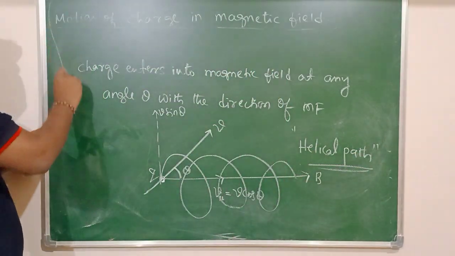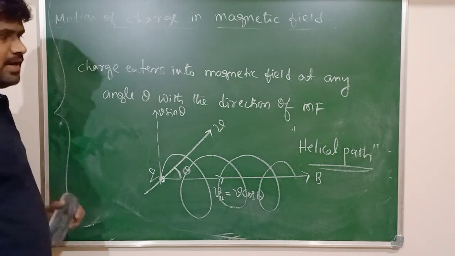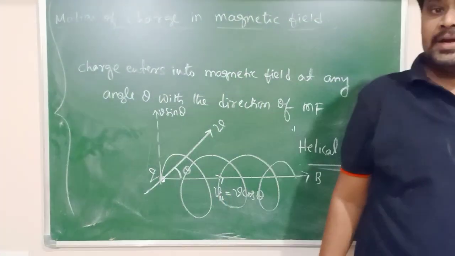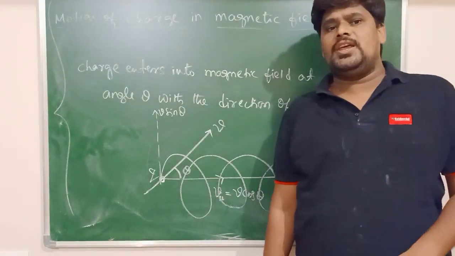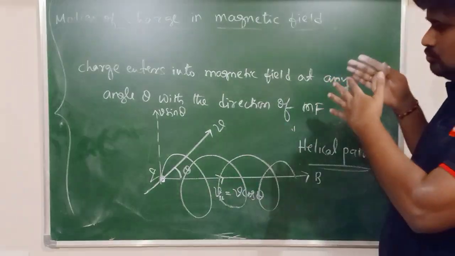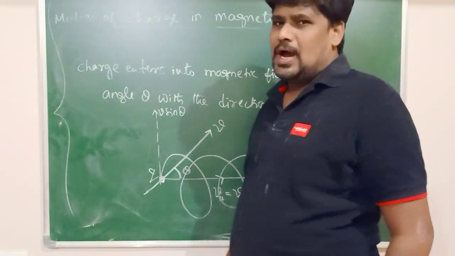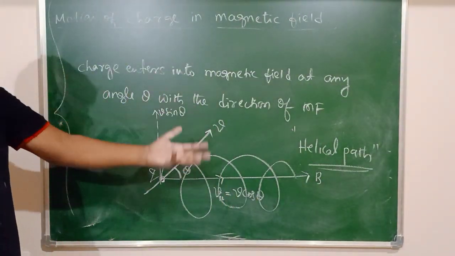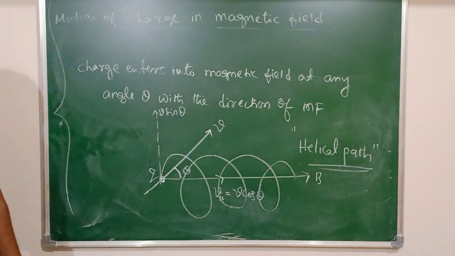So at the end of the discussion, you must know what the different trajectories of a charge moving in a magnetic field are. What do we call a trajectory? The path traced by the particle we call a trajectory.